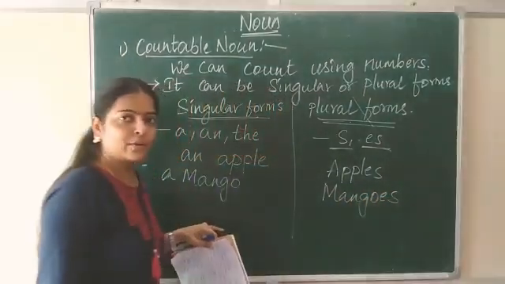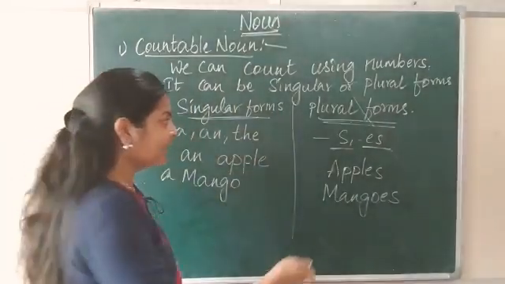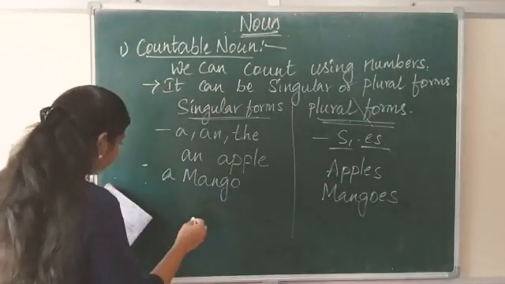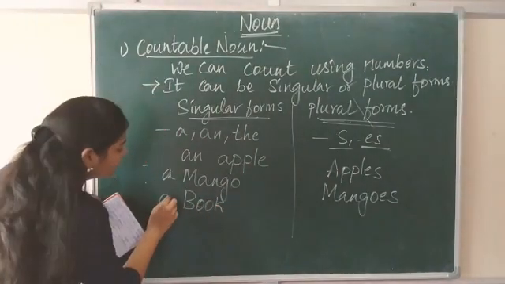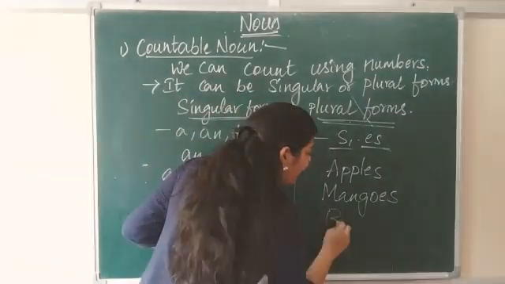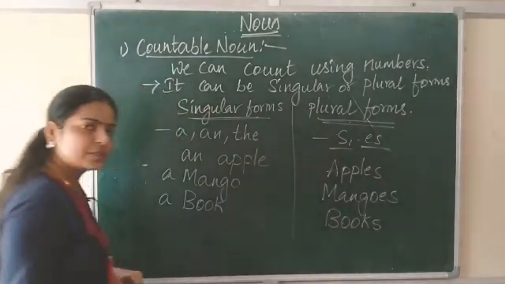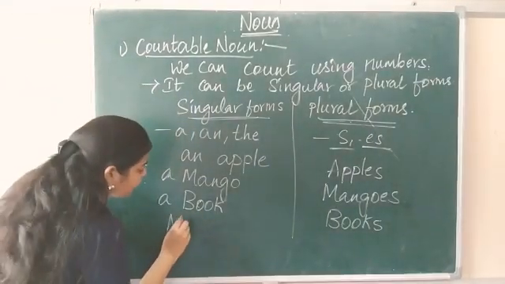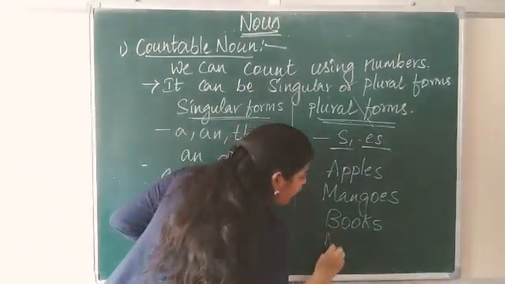If I have more mangoes, I will write in a plural form, that is mangoes. Es I will add at the end. So here, book. I have a book. Here I have books. I have many books. I have 2 to 3 books. So I will write books. And if it is match, here we will write matches.